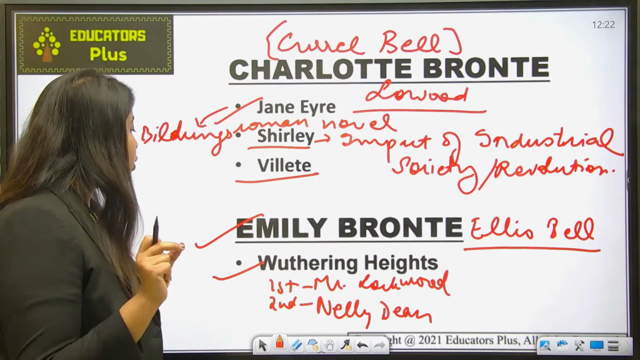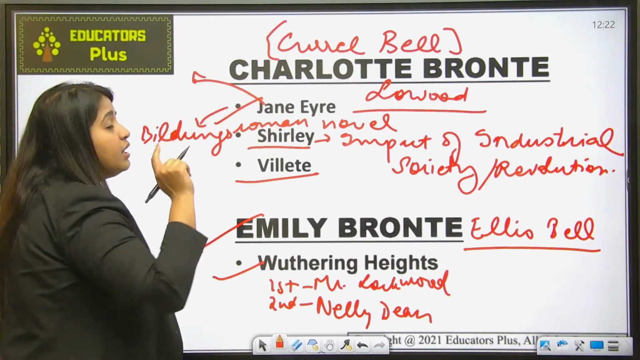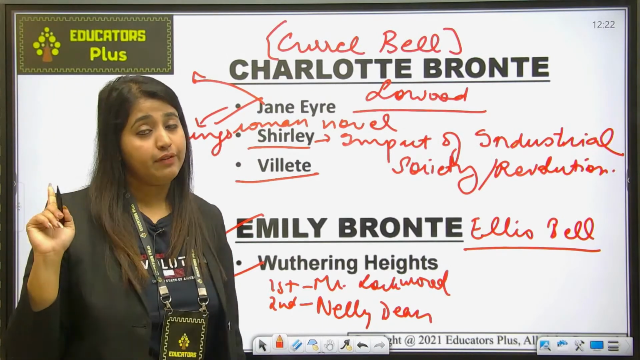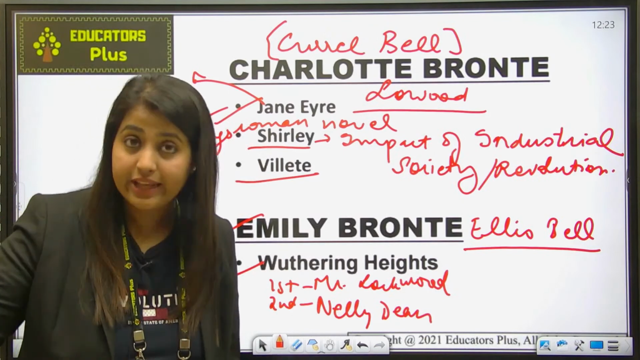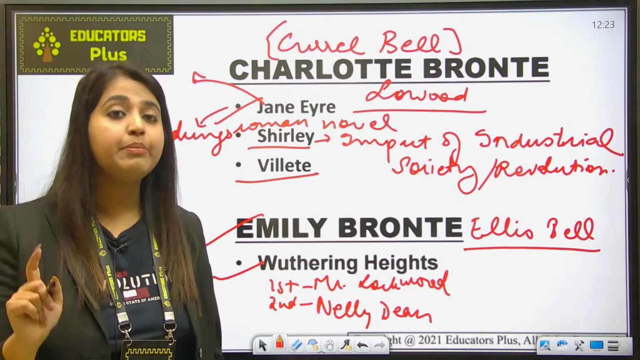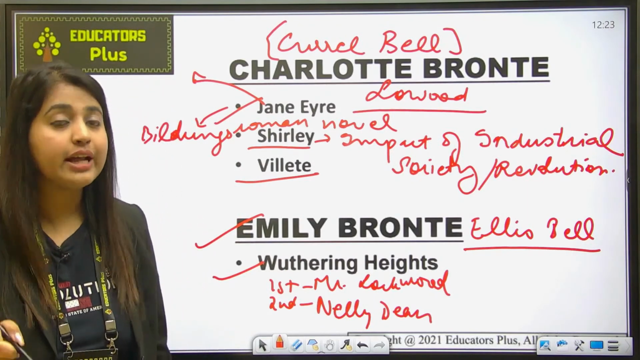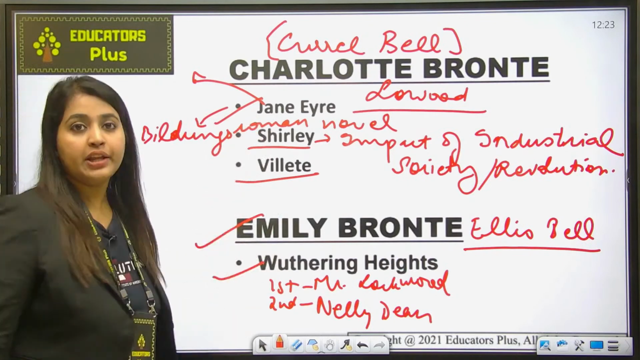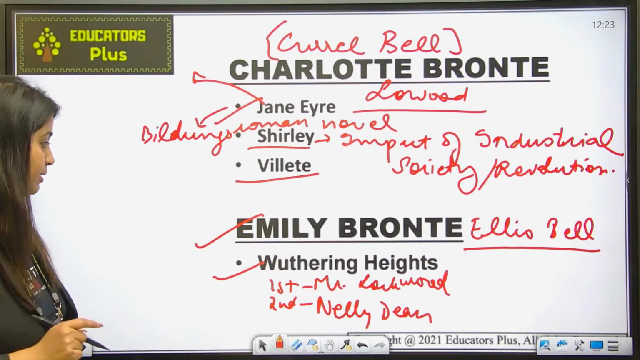Okay. Also remember this, Jane Eyre. Jane Eyre is the first novel where the protagonist has addressed the readers directly. "Reader, I married him." So this was the first time that a female protagonist addressed the readers directly. And in which novel did it happen? It happened in Jane Eyre. This is a very important point and a previous year question as well. So you should remember that.